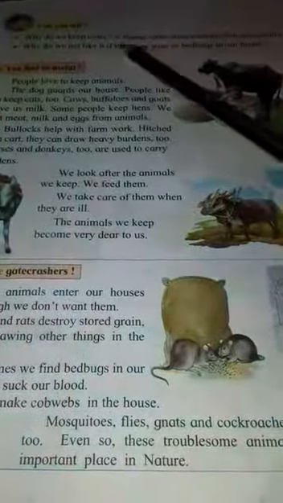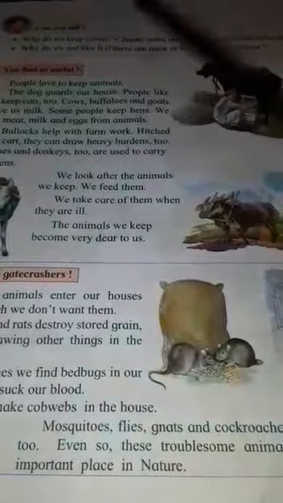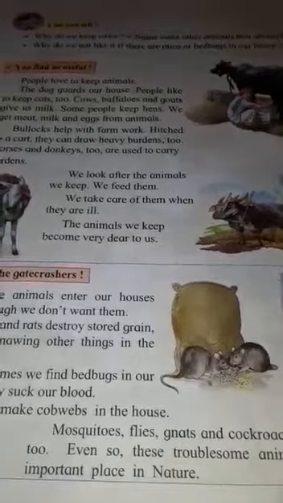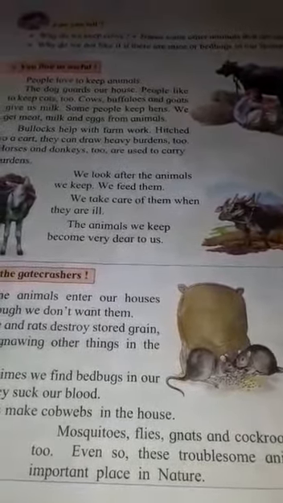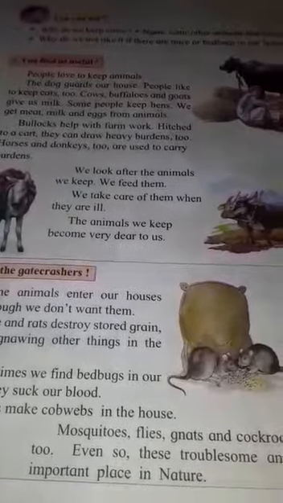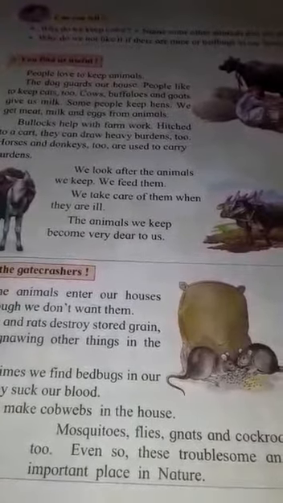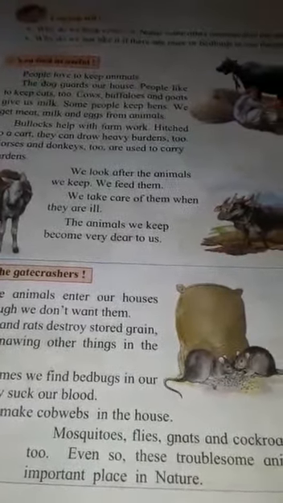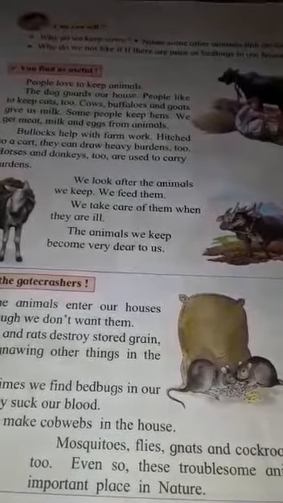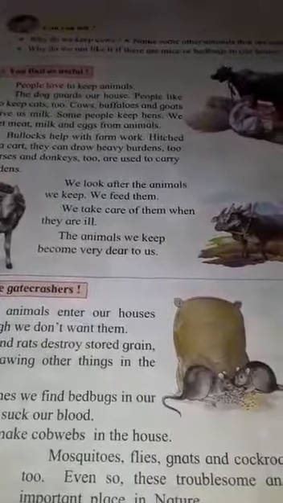Now can you tell why do we keep cows? हम cows क्यों पालते हैं? You know very well why we need cows. The cows give us milk. We need milk every day. We need milk and milk products. For example, milk products what? Curd, butter, cheese, ice cream. We are getting these from cows, and cows give us milk.